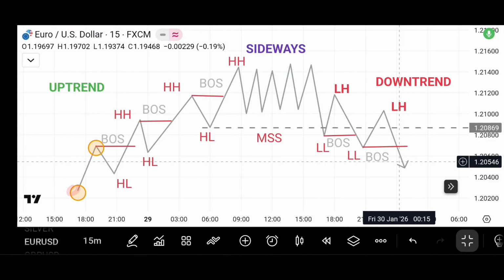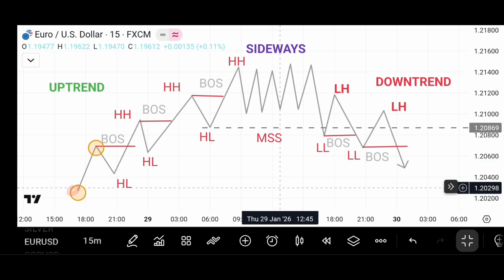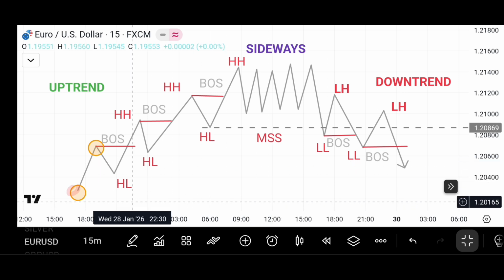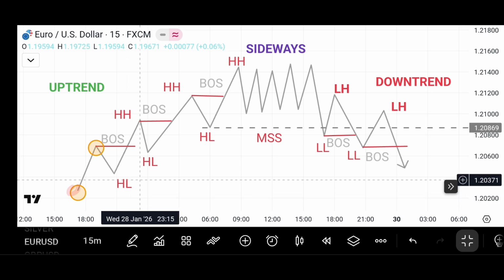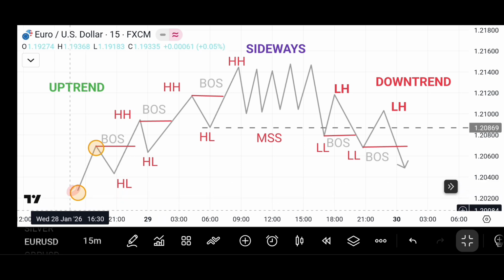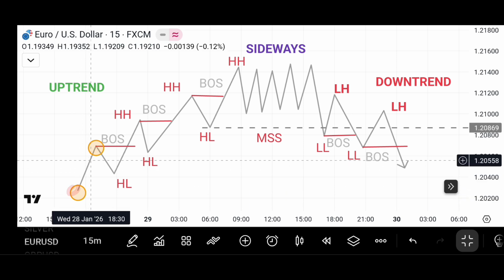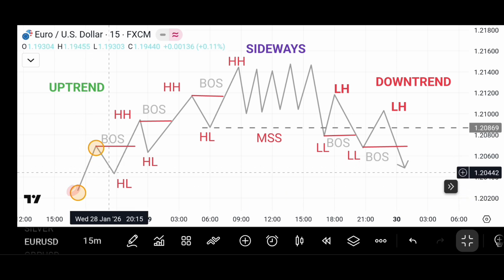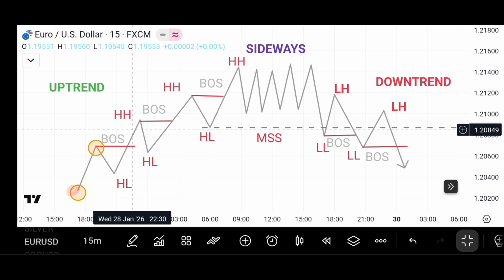In order to understand the market structure, you have to know about trends. There are 3 trends in the market: uptrend, downtrend, and sideways. Uptrend is when price continues creating higher highs and higher lows. As you can see here, there's a high right here and there's a low here. Then price breaks this high and creates a higher high. A higher high means price's new high is higher than the last high. And higher low means price's new low is higher than the old low.